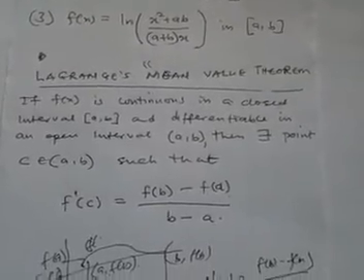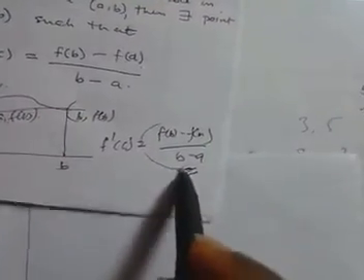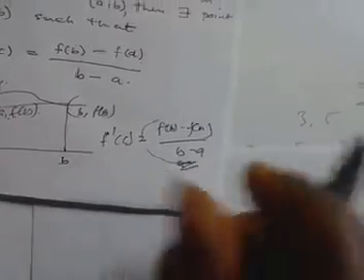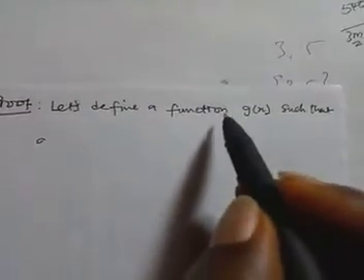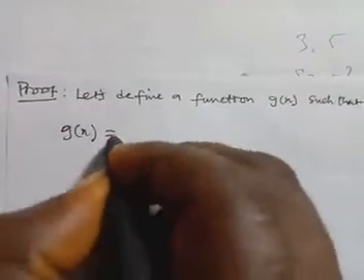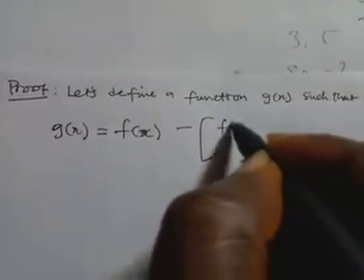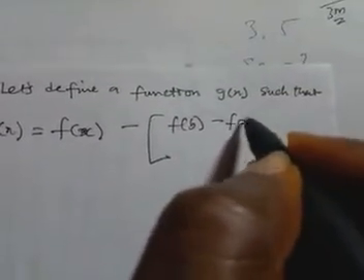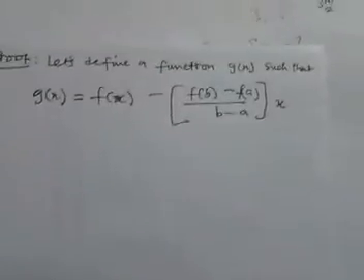So let's prove it. In order to prove it, we will still use this. We are going to construct a function in this format that will satisfy Rolle's theorem. Let's define a function g of x such that g of x will be equal to f of x minus what we showed the other time over b minus a, then we put x here.